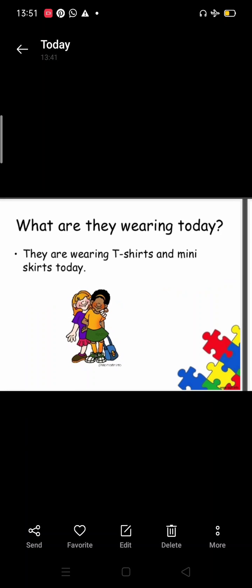Use 1. The previous examples show that we use this tense to denote an action happening at the time of speaking. So you have seen all these examples that we are talking about the action which was taking place at the present moment. So we use present continuous tense when the action is happening right now. The adverbs we are using here are now, right now, at the moment. Let us have a look over more examples.